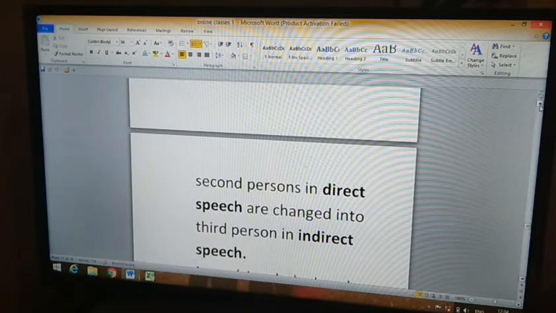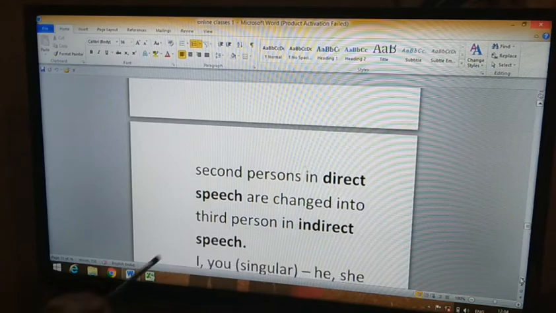So these first person pronouns and possessive adjectives get changed in indirect speech. How do they get changed? Into third person.